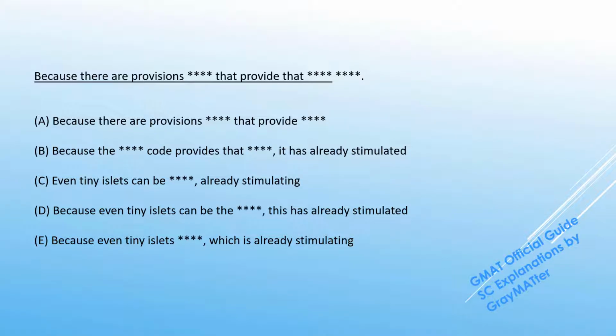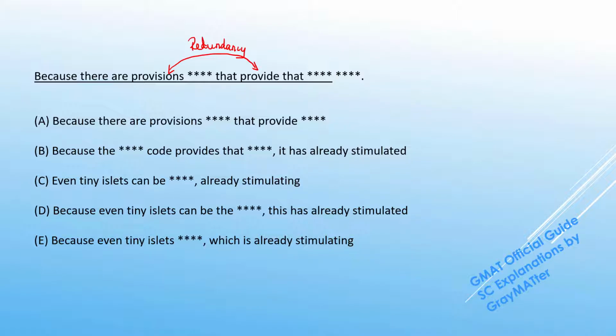This question is testing a few concepts together, the most prominent one among them being the usage of pronouns. The original construction has a very obvious error. It reads, "because there are provisions of the code that provide." Now this can be easily overlooked, but saying that these provisions that provide is obvious redundancy. It's called a provision because it provides something.